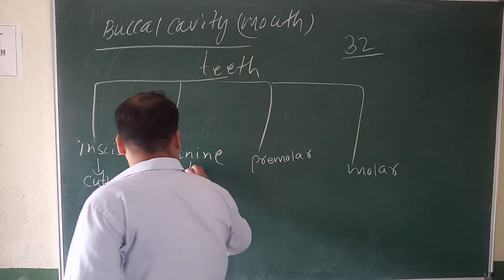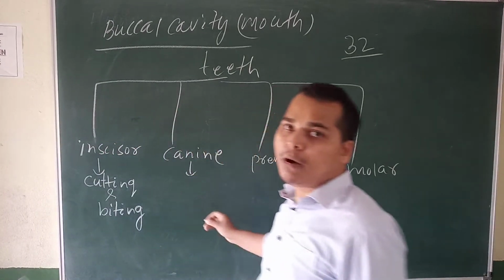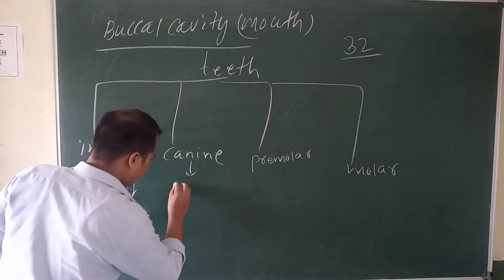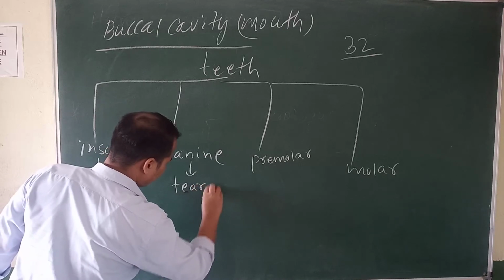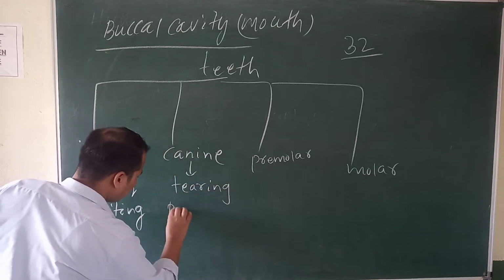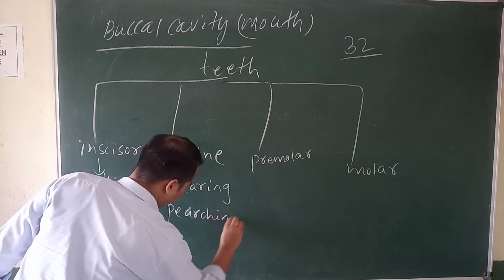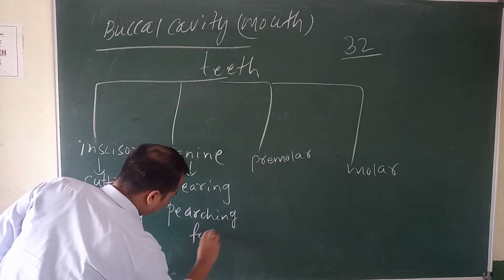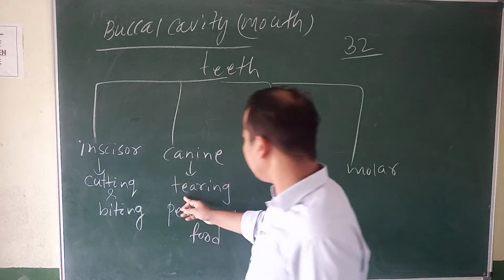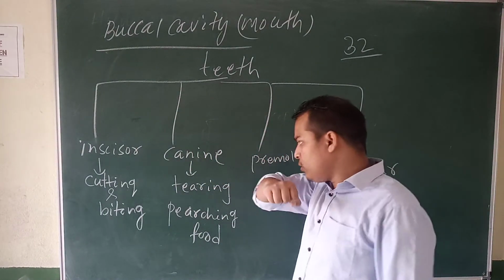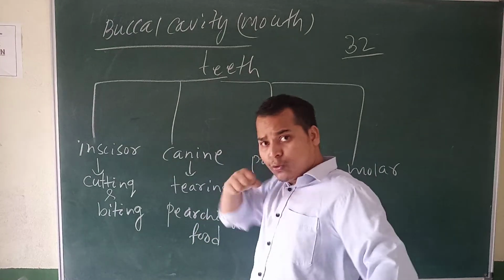What is the function of a canine? It is tearing and piercing. Tearing means to break the food apart, like when eating sugarcane. So the canine teeth help in tearing food.